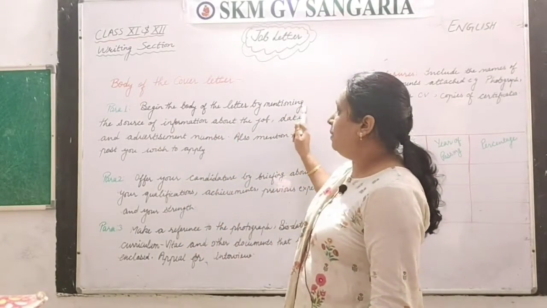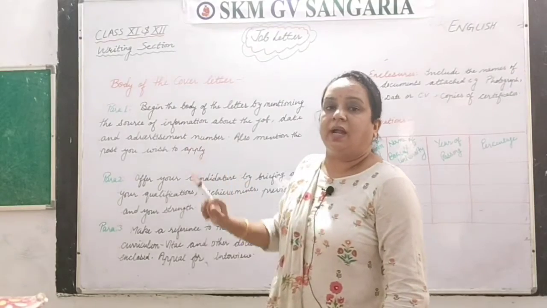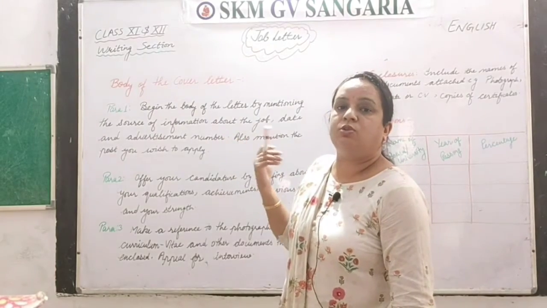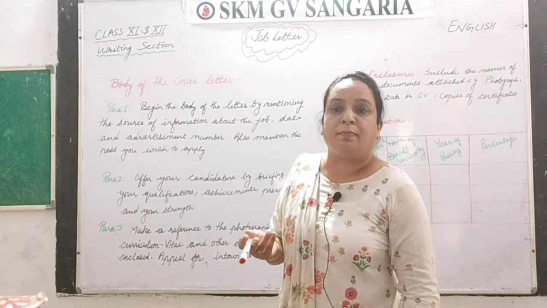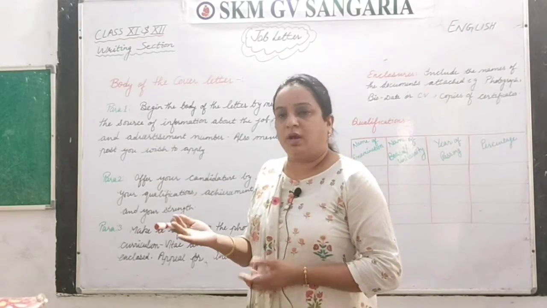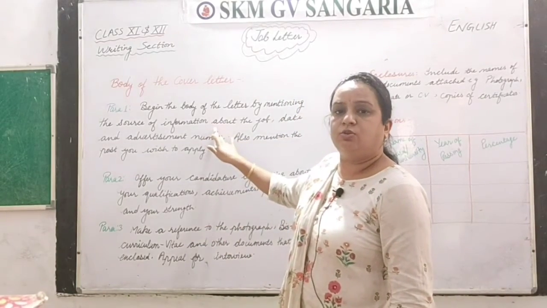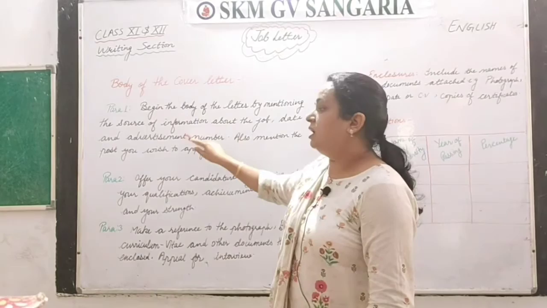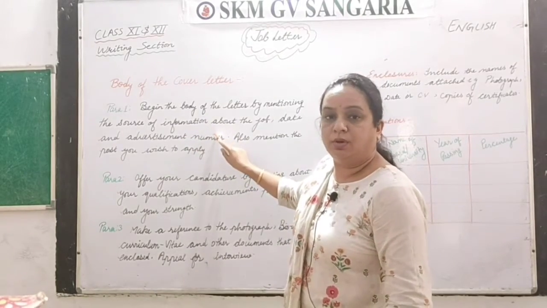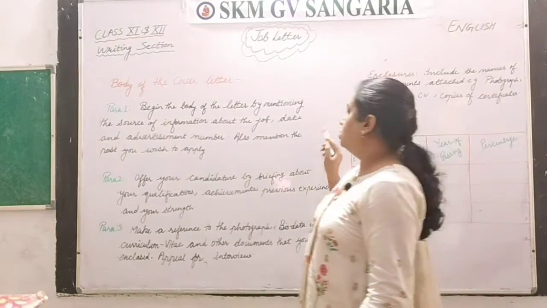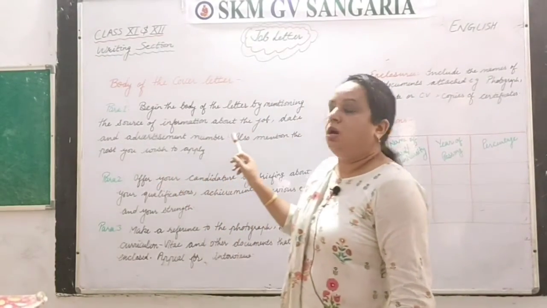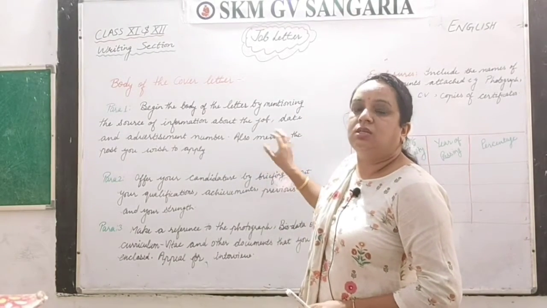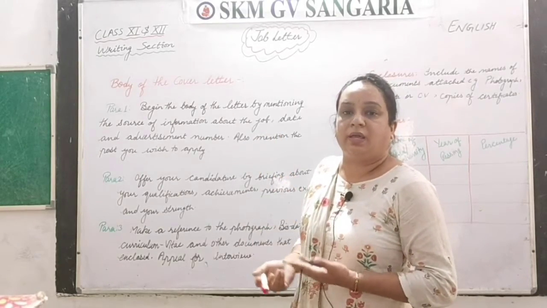In this paragraph I will advise you to begin the body of the letter by mentioning the source of information, that is, how you came to know about the job you are applying for. It may be the newspaper, it may be any brochure or anything. Generally we give the name of the newspaper here with the particular date and advertisement number. Also mention the post you wish to apply for. So in this first paragraph only you have to write down the job for which you are applying.